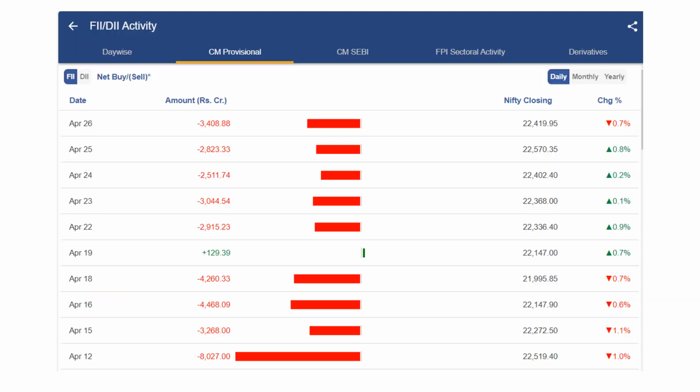So the FIIs continue to dump. The total in the last 9 sessions has gone to close to 34,000 crores, which is more than 4 billion that they have sold in the last 9 sessions. But today, although the FII selling came in at 3,400 crores, the DIIs have gone ahead and bought almost 4,000 plus crores of equities, although the Nifty ended lower.